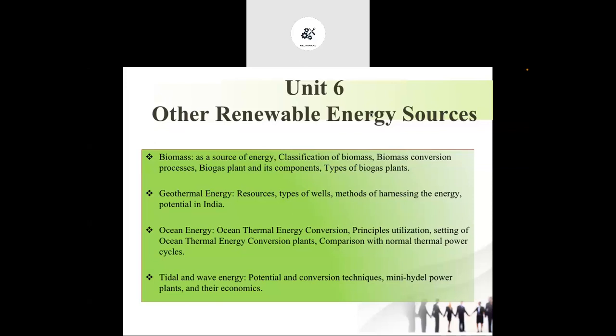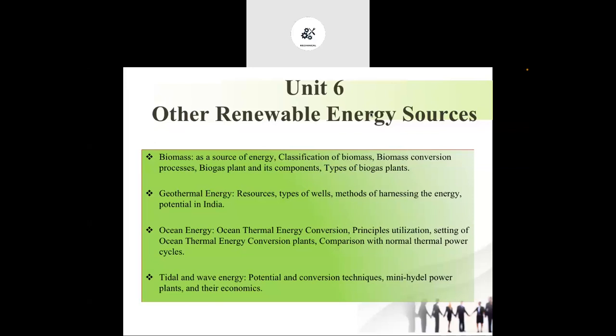So it will consist of the introduction to the different energy resources and the particular components or devices through which we can harness this energy and convert it into useful energy. So that is what we are going to see now. This is the overview of these different energy resources. Okay, we are not going into the details of these energies.